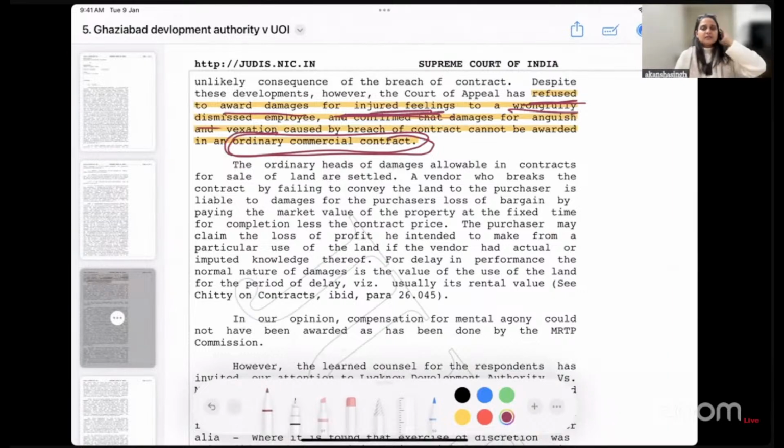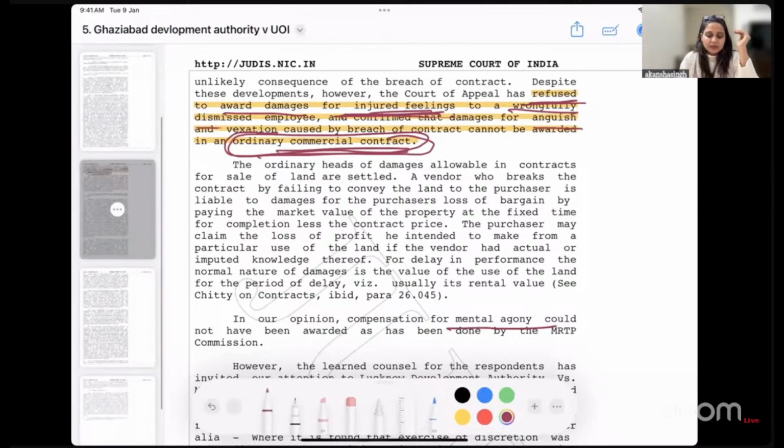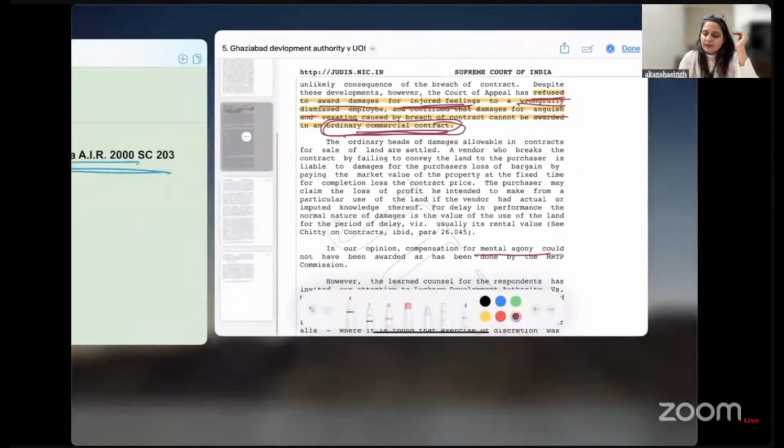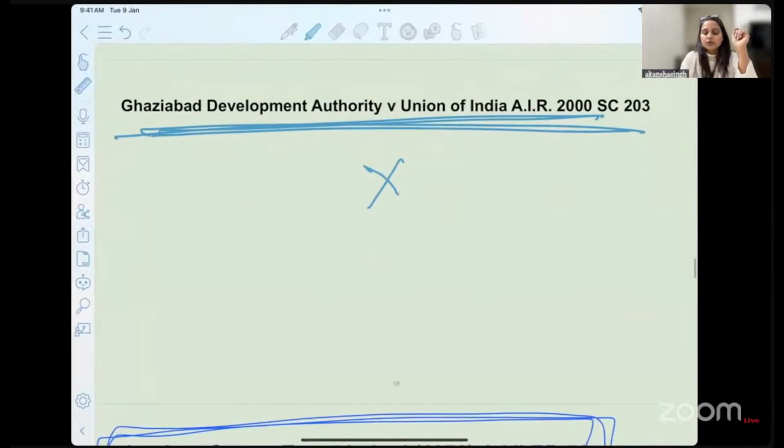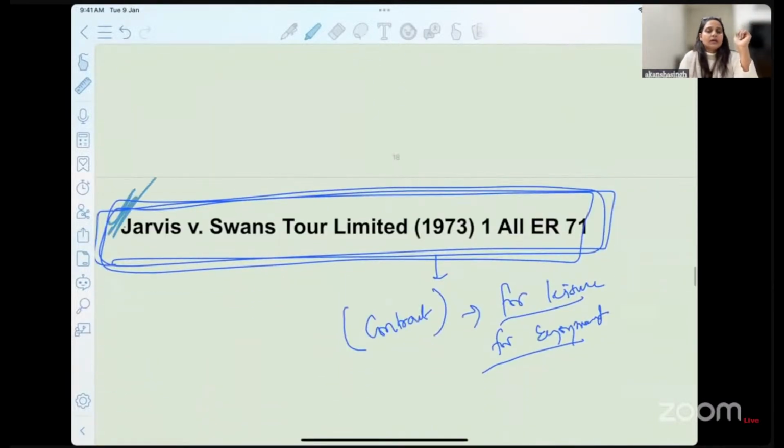It is very simple: if you have an ordinary commercial contract, the remedy for anguish and mental agony is not acknowledged or granted. Here also the court did not allow it, but the court carved out an exception, given in the case of Jarvis versus Swans Tours Limited.